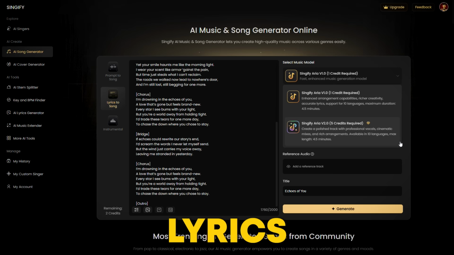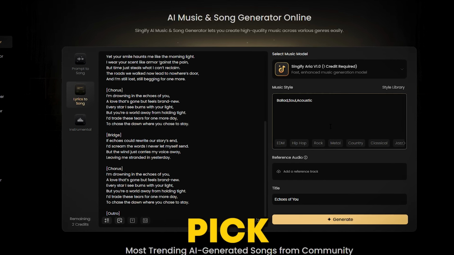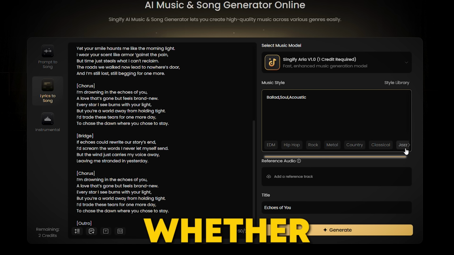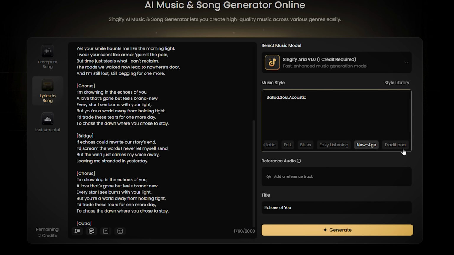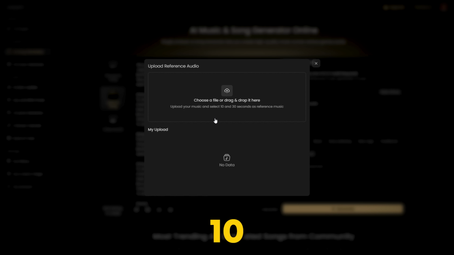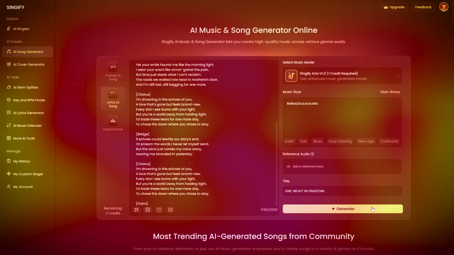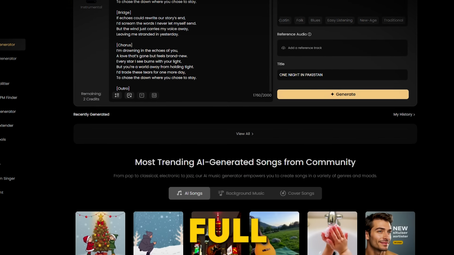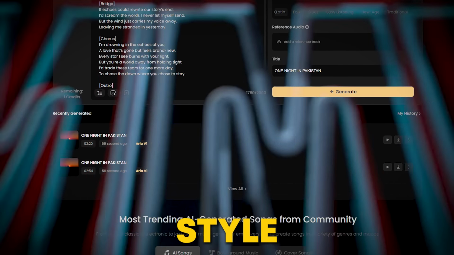Now that you've got your lyrics and chosen your AI model, it's time to pick the perfect music style, whether it's hip-hop, rock, soulful, or something else. Not sure what to choose? Just upload a 10 to 30-second reference track, add your song title, and hit generate. Singify will turn your idea into a full song like magic. What style are you going for?